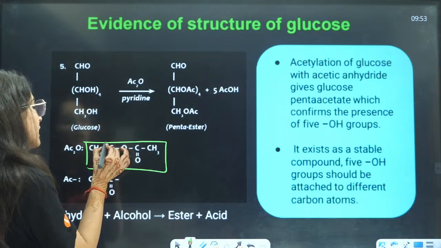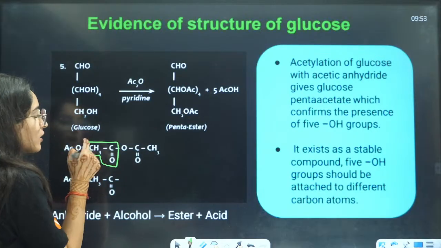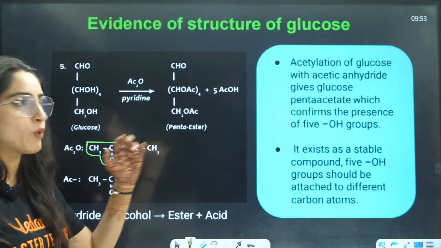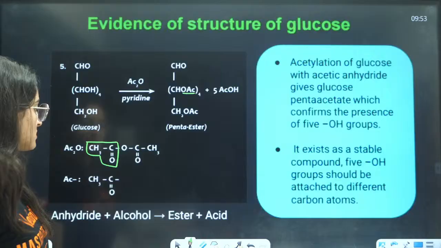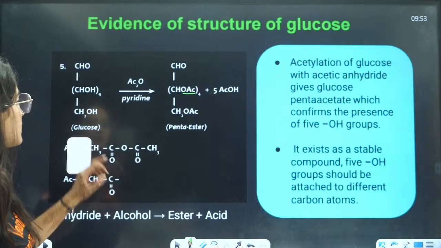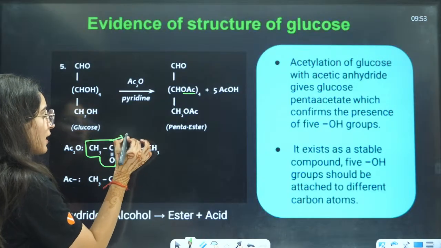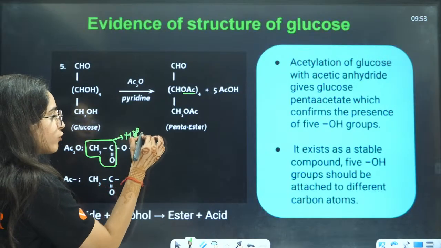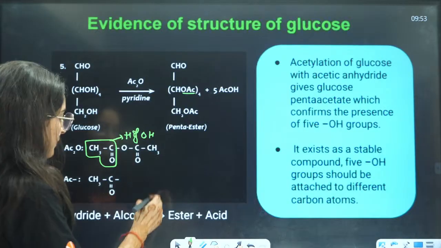The CH3CO group will replace the H of OH. Basically, this thing will happen.